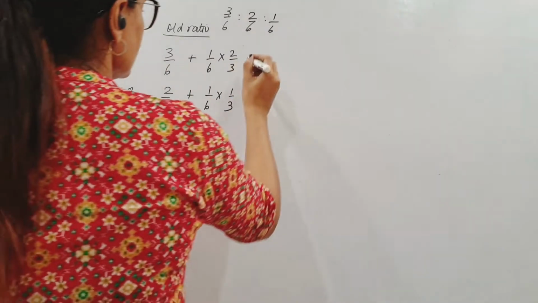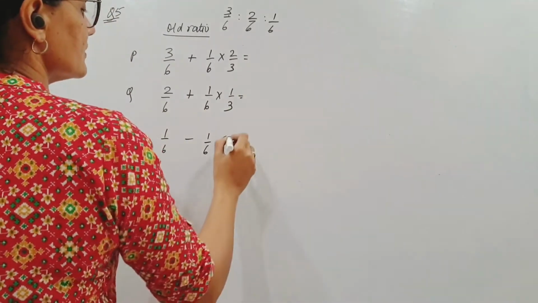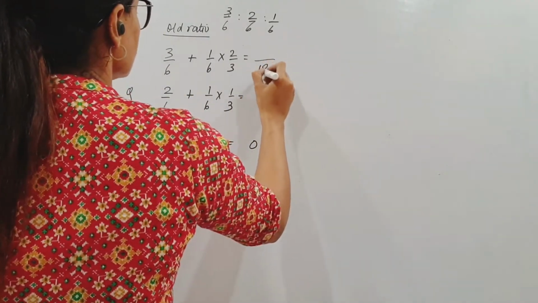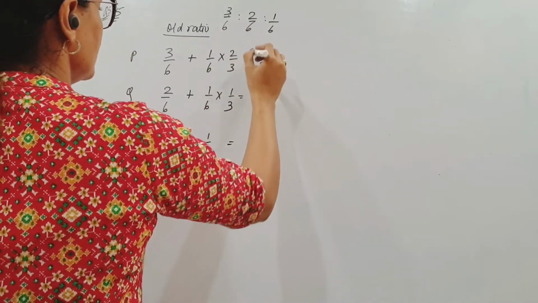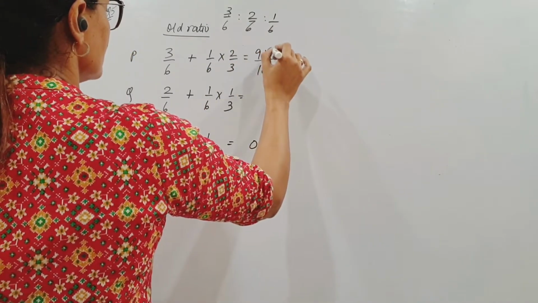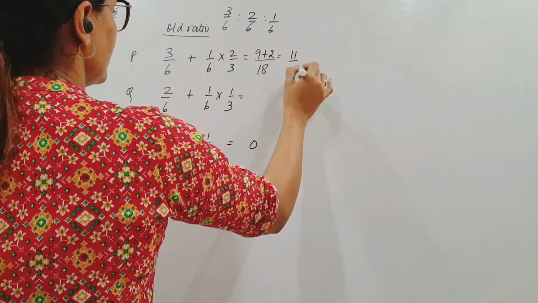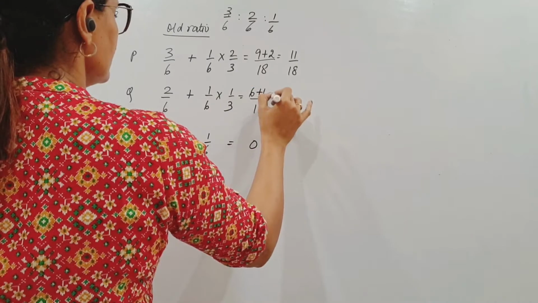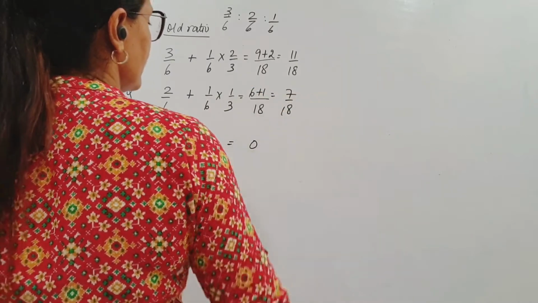So let us see after adding these what is their share. R's share becomes 0, gone, retired. This becomes 18. Okay, 9 plus 2, 11/18, and this becomes 6 plus 1, 7/18.